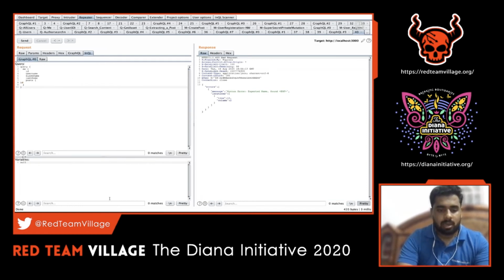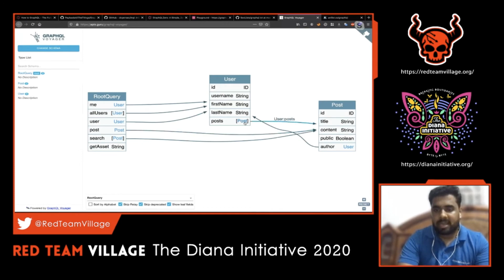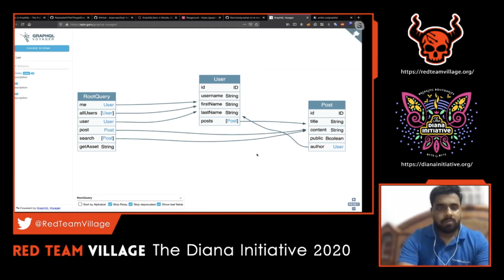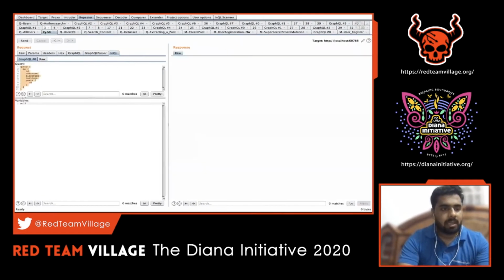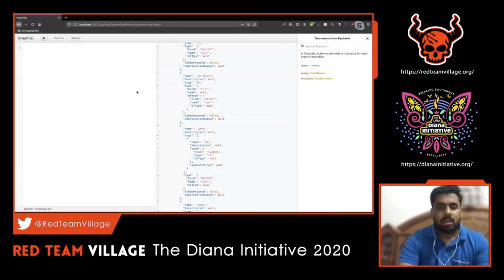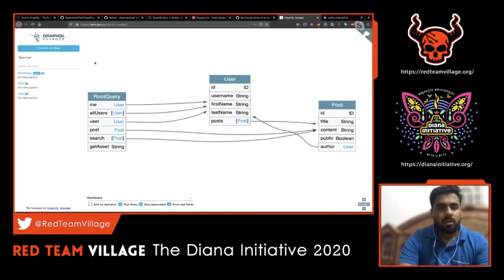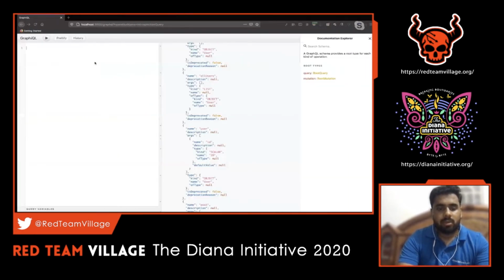So let's see how it looks in the Voyager. We can see here the post has certain parameters which we can pass: the fields ID, title, content, public, author, right? So that we can pass it. For example, let's say this is the query. For ease of access, I already crafted it. Let's take that and pass it on here. Let's copy that particular InQL query directly into the console.